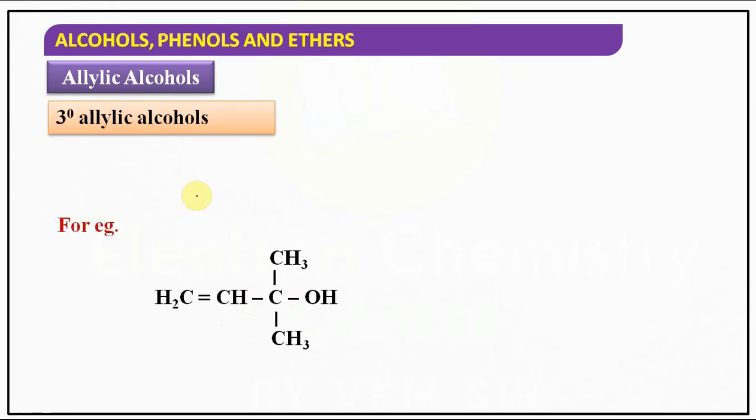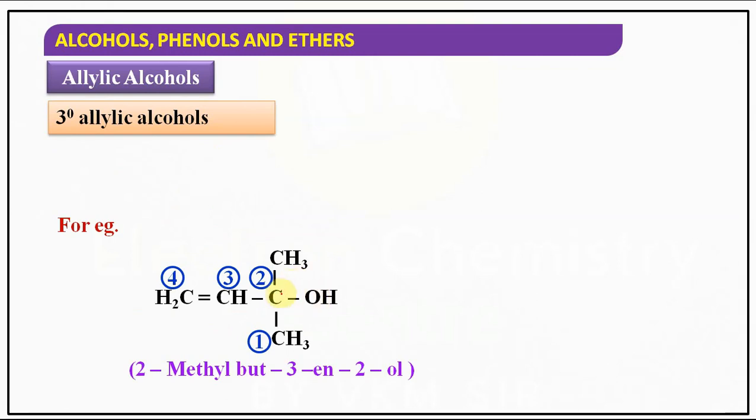Next one we have 3 degree allylic alcohol. Here the OH group is attached to this carbon, and this carbon is connected to how many carbons? 3 carbons. 1, 2, 3 carbons are there. So this carbon is 3 degree, and this allylic alcohol is called 3 degree allylic alcohol. If you give the numbering 1, 2, 3, 4, at second position we have methyl, but-3-en-2-ol. So the name is 2-methylbut-3-en-2-ol. This is the IUPAC name of this allylic alcohol.